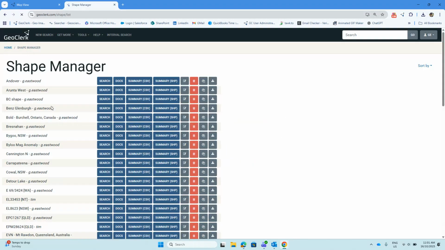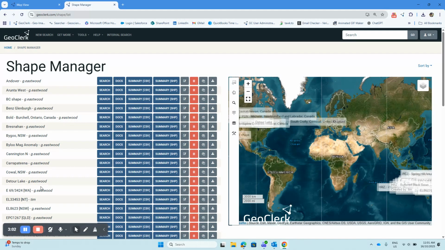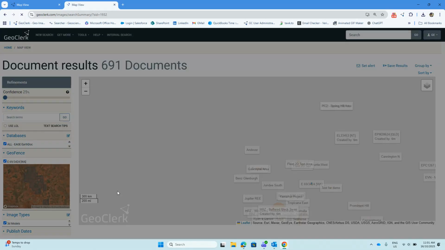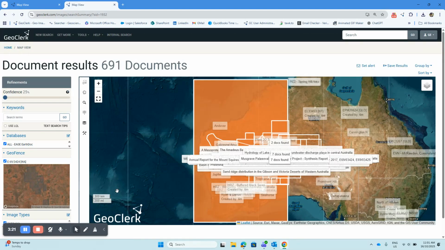You would have seen on the list of My Shapes, there are lots of other buttons alongside the search. The next one I'll show you now is Docs. If I click on Docs, what that's going to do is create a spatial image showing all the outlines of where all the documents are from that contribute to that spatial search. So this is the result, and the orange outlines here are all of the areas where there is a document covering that shape that was part of the spatial area that we searched.